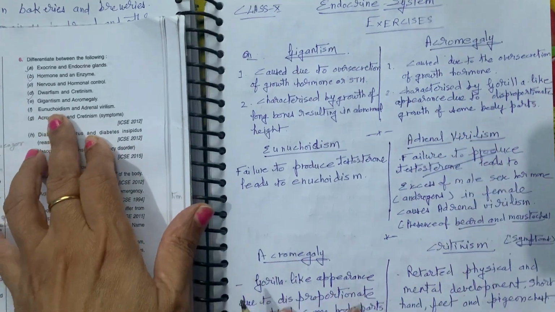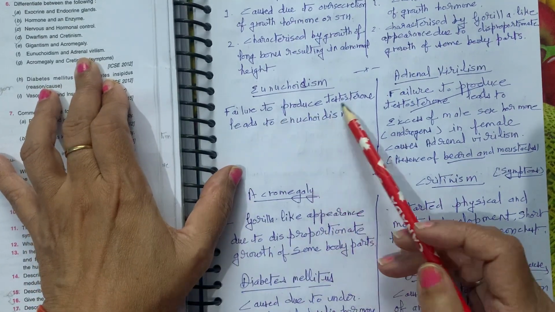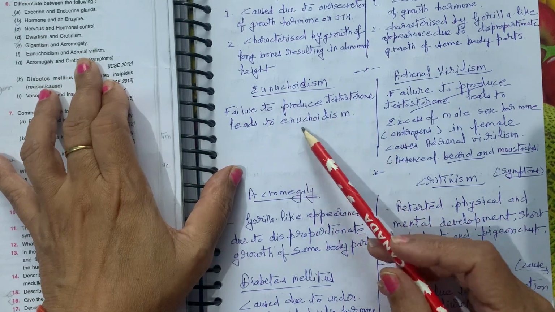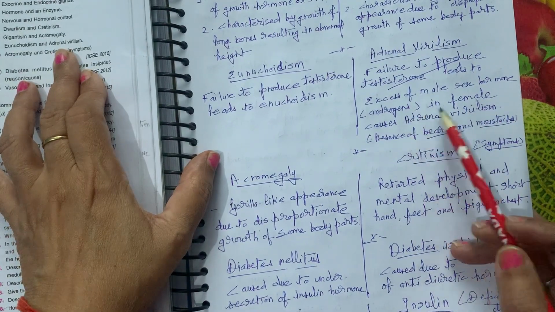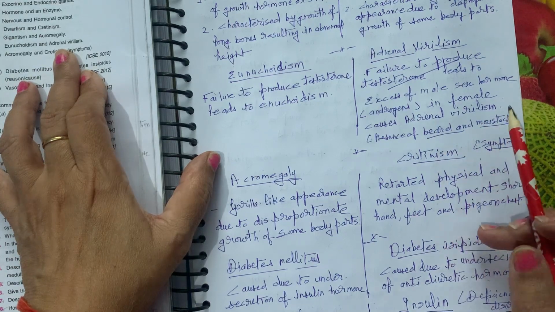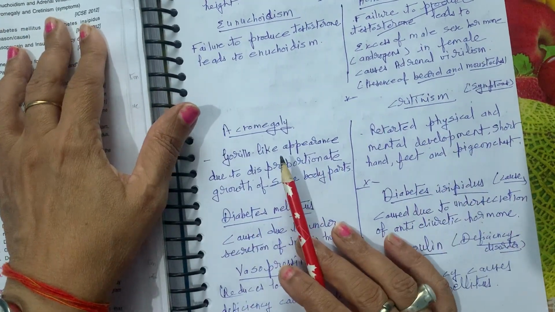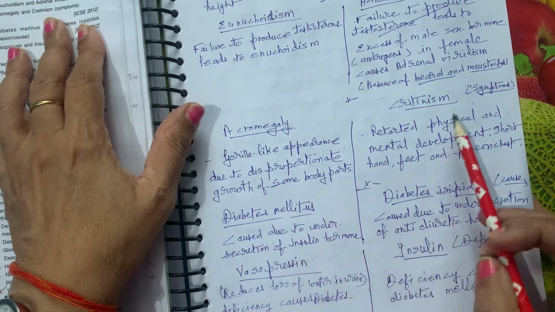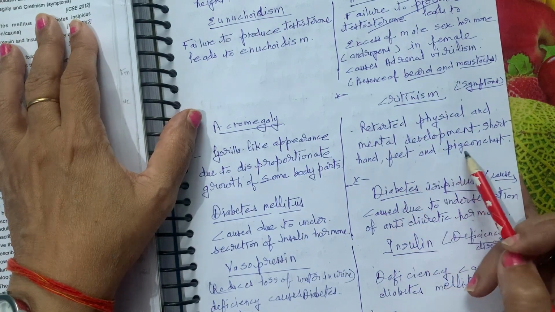Next, eunuchoidism and adrenal virilism. The failure to produce testosterone leads to eunuchoidism, whereas adrenal virilism is caused by excess of male sex hormones, that is androgens, in females, that causes adrenal virilism, that is presence of beard and mustache. Acromegaly and cretinism symptoms. See, acromegaly, gorilla-like appearance due to disproportionate growth of some body parts. Cretinism, retarded physical and mental development, short hand, feet, and pigeon chest.